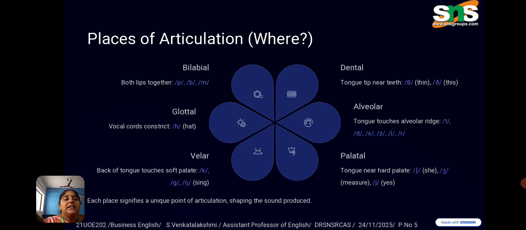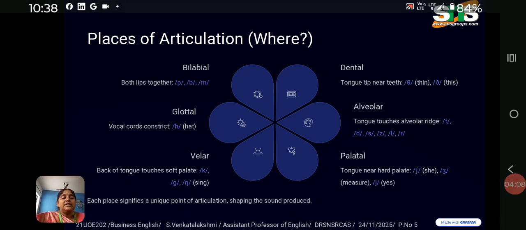Alveolar, tongue touches the alveolar ridge: ta, da, sa, za, la, ra. Back of the tongue touches the soft palate, that is called velar: ka, ga, na. Palatal, tongue near hard palate: she, j, ya. Each place signifies a unique point of articulation shaping the sound that is produced.